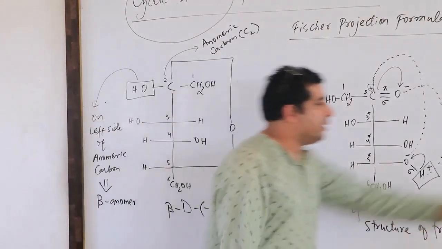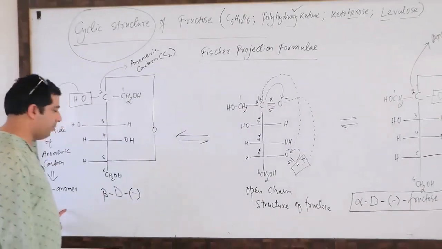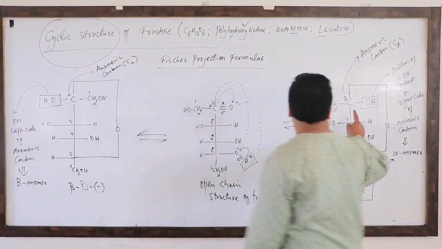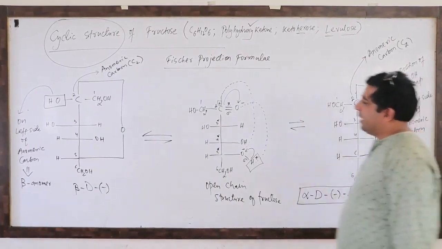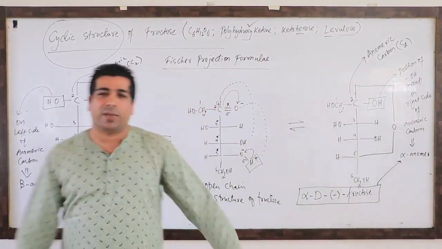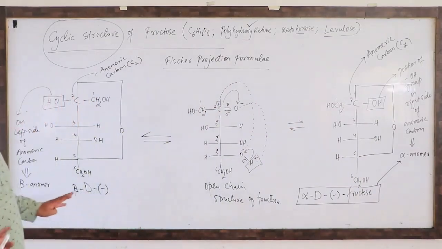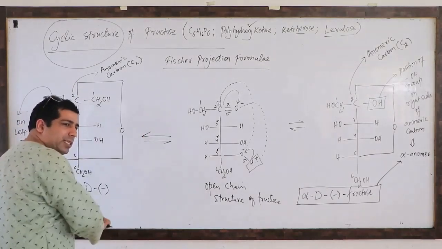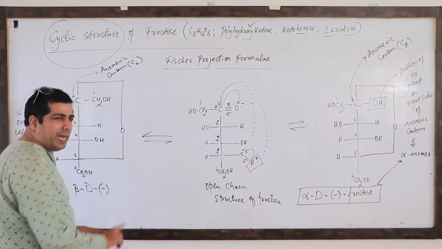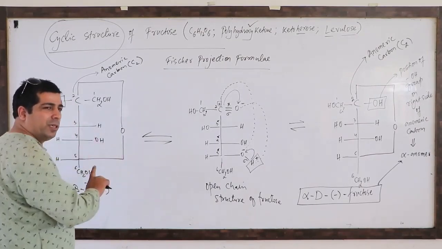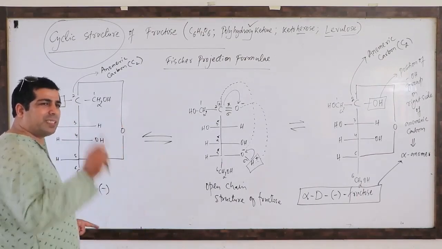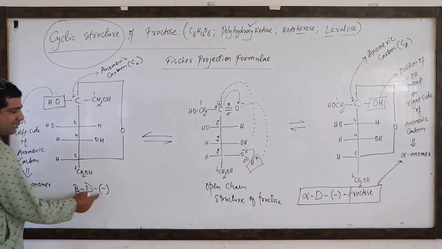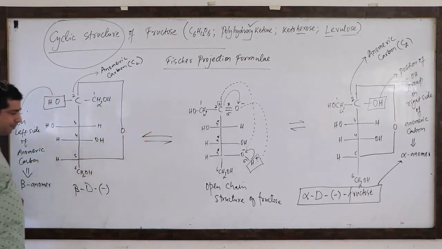Remember, this alpha form and beta form, what are they? They are anomers. They are not mirror images, because at carbon number 1st, 3rd, 4th and 5th, the arrangement will be the same. You are only changing the arrangement at carbon number 2nd, that's it. You are not getting the mirror image here. If you change the position of groups at every carbon, making exactly the opposite structure, then you will get a mirror image, and the optical activity will be exactly opposite. But you are only changing the position of the OH group at the 2nd carbon, so you won't get a mirror image. That means the optical activity is the same. If that is minus, it's also minus here.